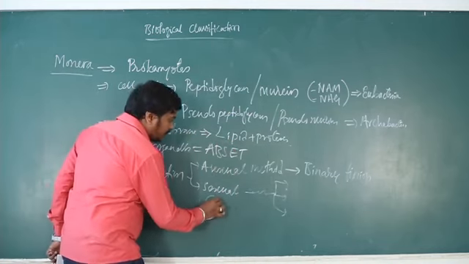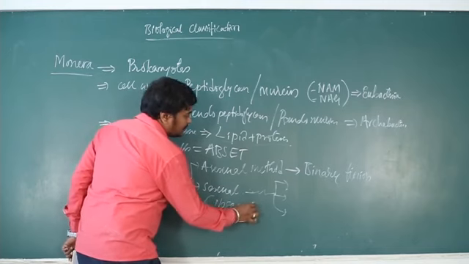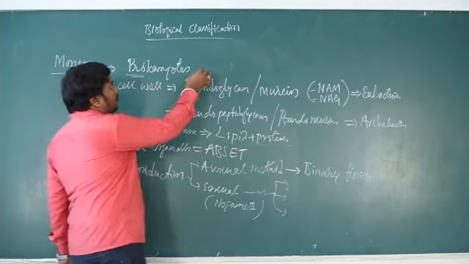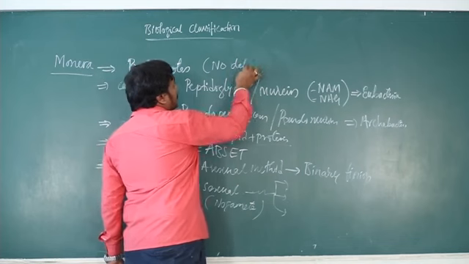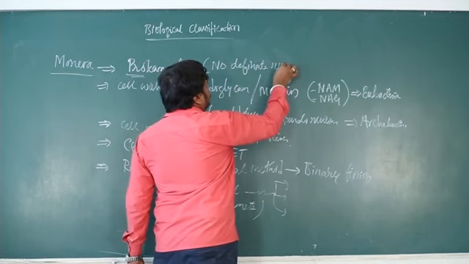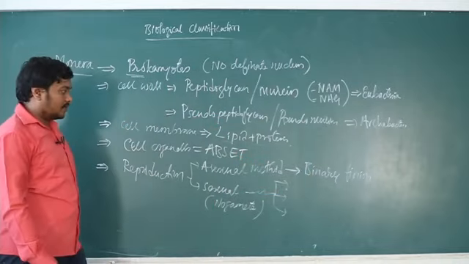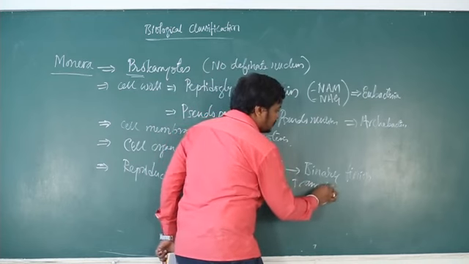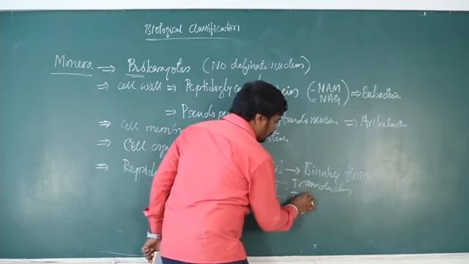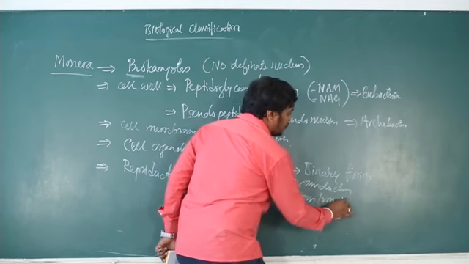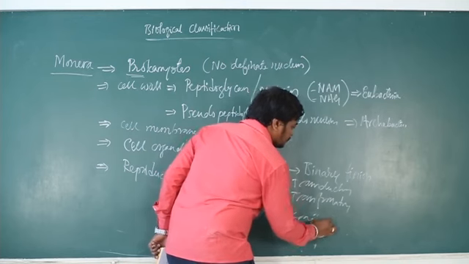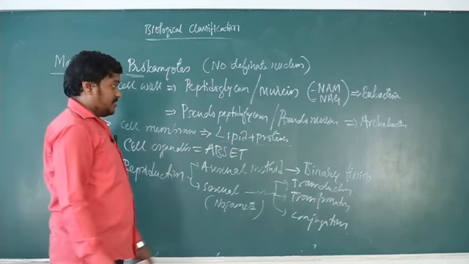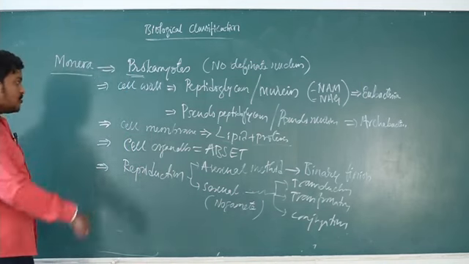Sexual reproduction is simply exchange of genetic material, called transduction, transformation and conjugation. Transformation was experimentally proved by Griffith, then transduction by Hershey and Chase. You can remember this from the second year part. So those are the reproduction types.